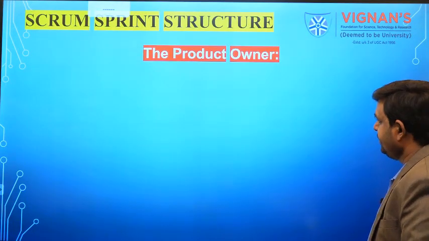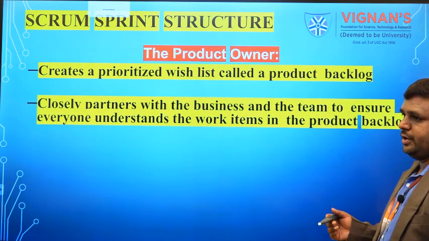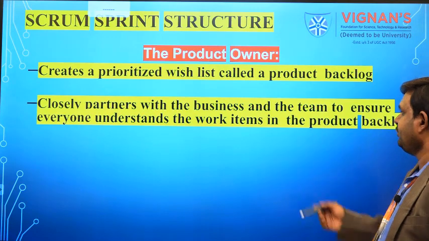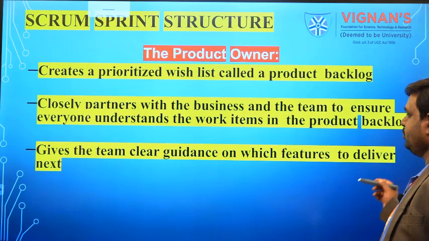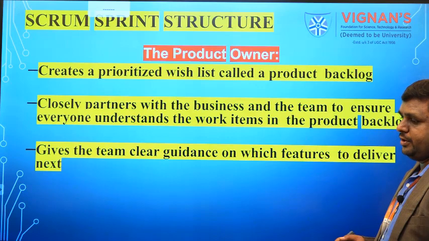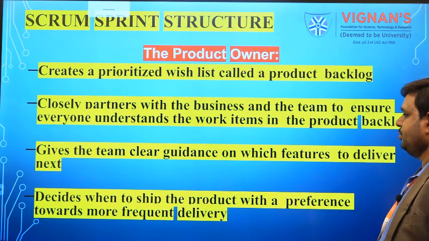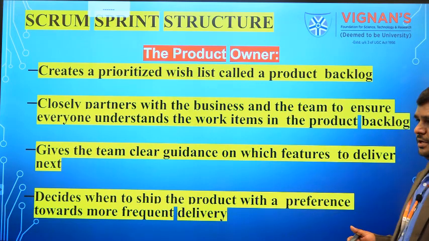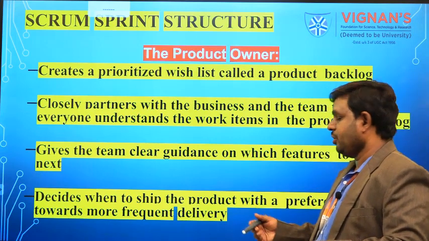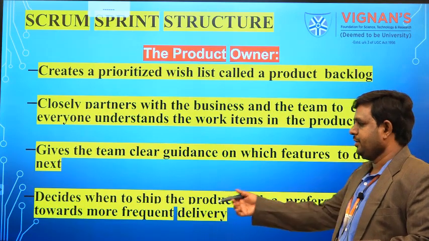So the product owner is going to prioritize which task we have to do first. Next, he closely partners with the business and team to ensure everyone understands the work items in the product backlog. That means we are going to associate with the business people or client, so they should understand what we are going to do. And next, give the team clear guidance on which features to deliver next. So we are going to give clear guidelines to the team members on what we are going to do in the next sprint.